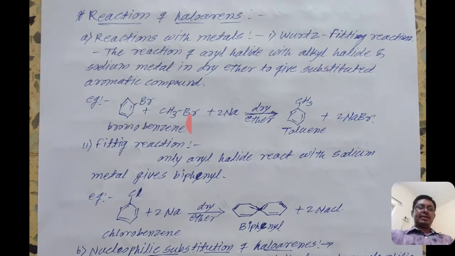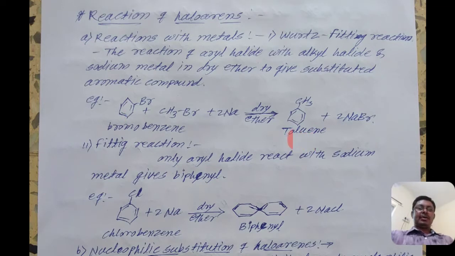When these two react with sodium metal, we get the substituted aromatic ring. Both bromines combine with sodium atoms, and we get the byproduct NaBr. By removing these two groups, the methyl group is directly attached to the benzene ring and we get the product known as toluene.